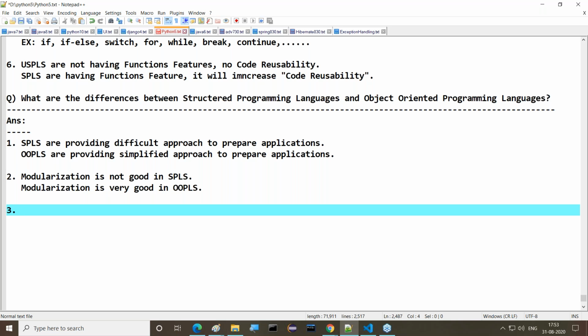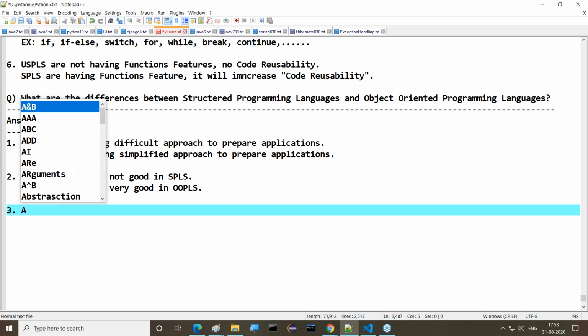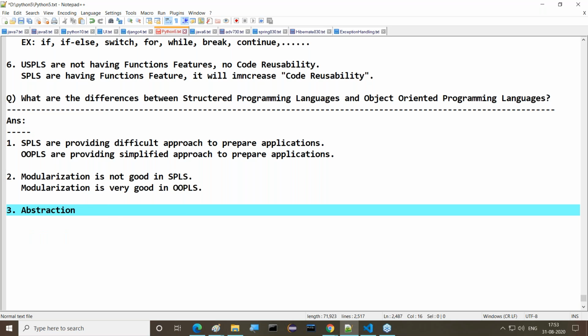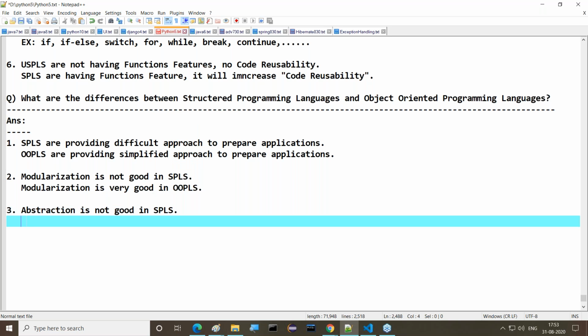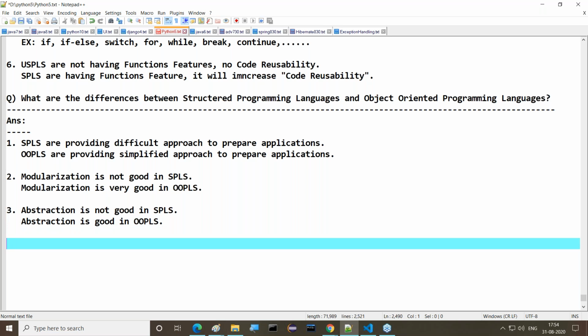Similarly, whenever modularization is good, the connected point is abstraction. Abstraction is not good in structured programming languages, whereas abstraction is good in object-oriented programming languages. Guys, all of you have to get this clear.